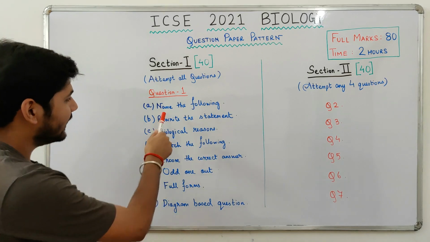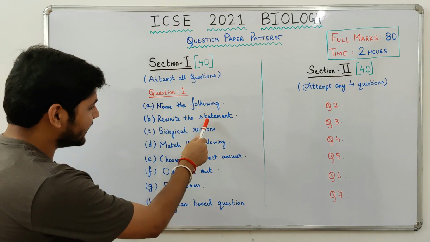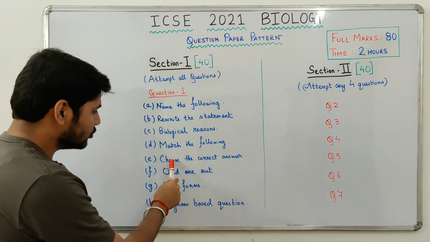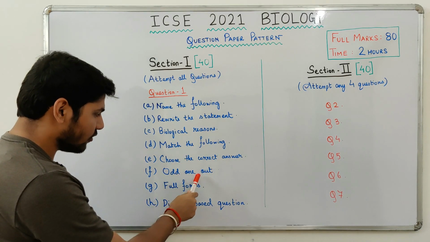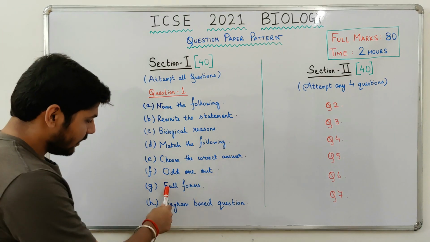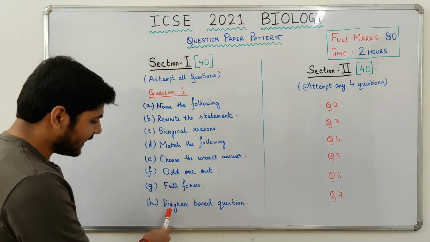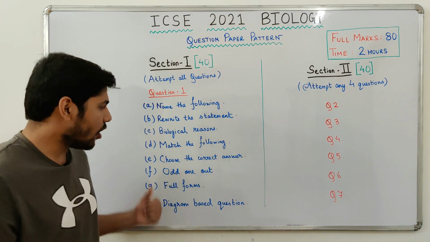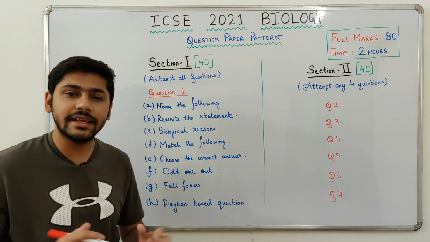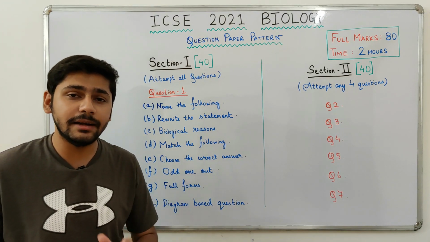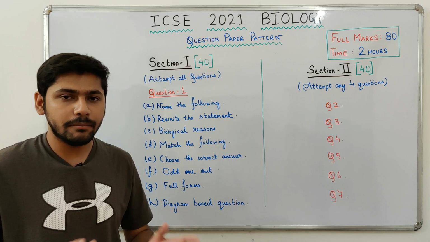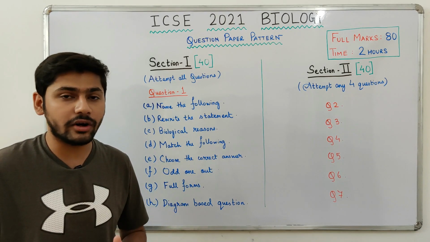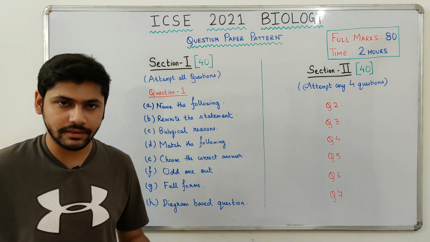What type of subparts will you get? You will get name the following, rewrite the statement, give biological reasons, match the following, choose the correct answer, choose the odd one out by giving reason, give full forms, and one diagram based question. Now, these objective type questions were asked in the ICSE 2019 Biology Board question paper because the ICSE 2020 Biology Board Examination did not take place because of COVID-19.